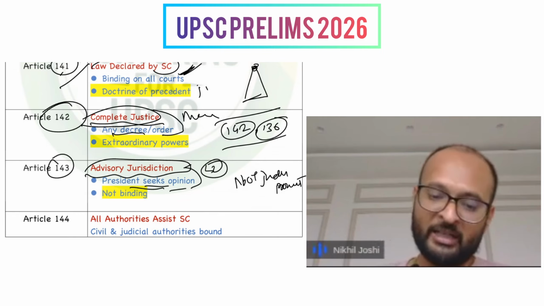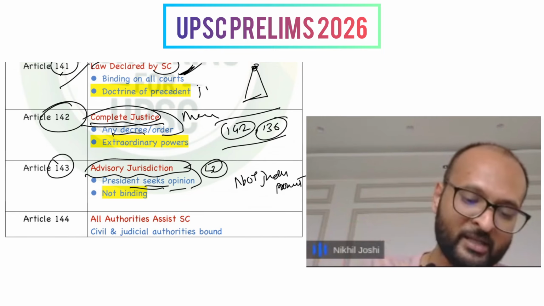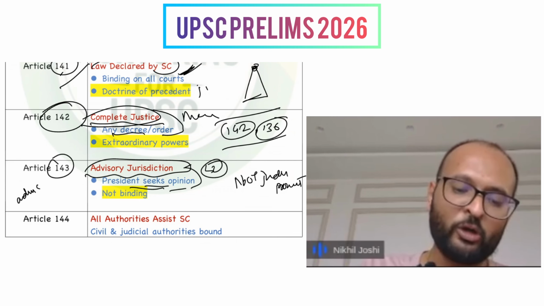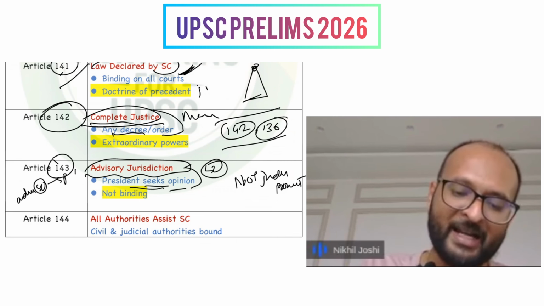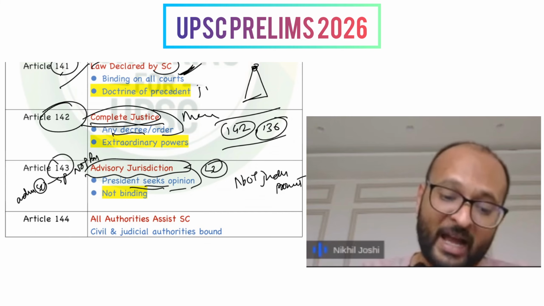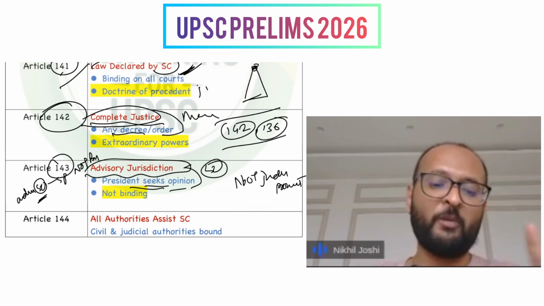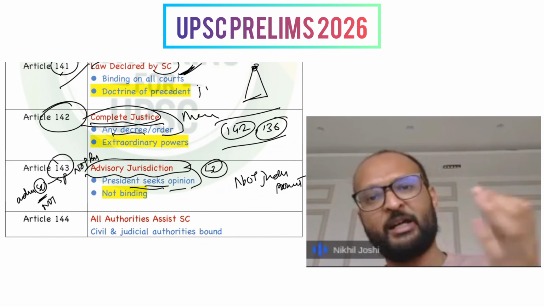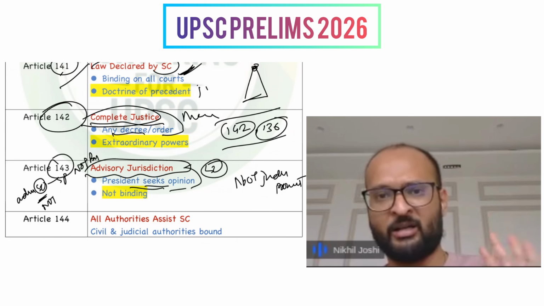So it works both ways. The advice given by the Supreme Court to the president is not binding on him, and the mandate to give advice for the Supreme Court is also not binding, unless it's a matter related to a pre-constitutional agreement or decree.